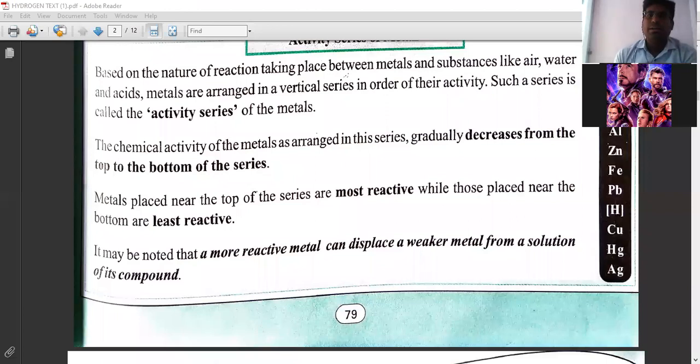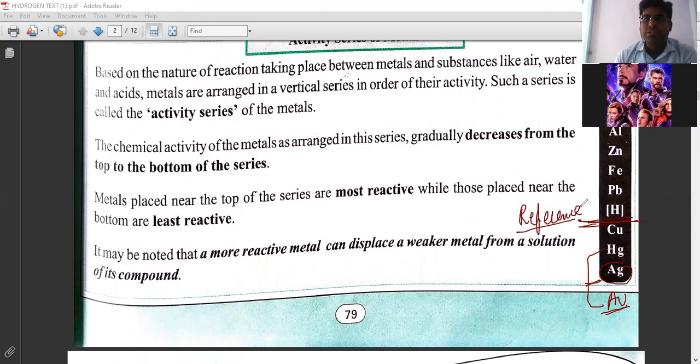Now look at the activity series table. I have told you earlier that potassium is the most reactive, and after silver comes gold, right? These are the less reactive elements found below in this activity series. You can see hydrogen is here, so it acts as a reference point.